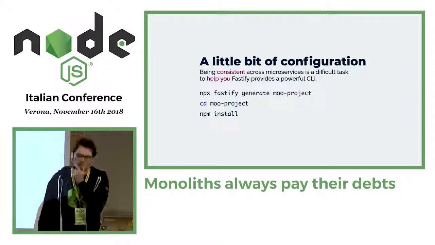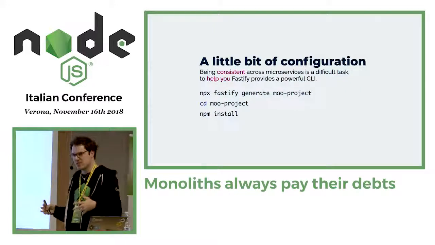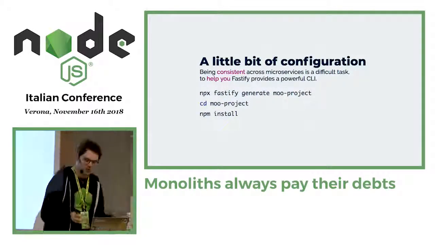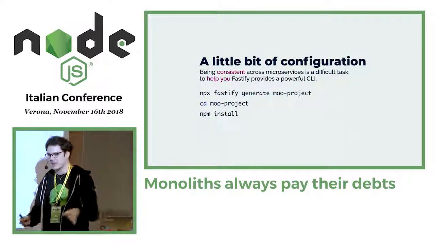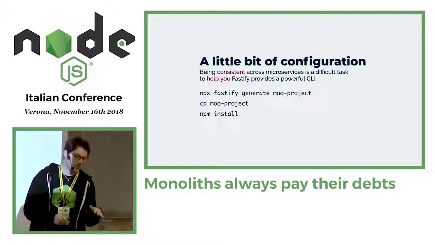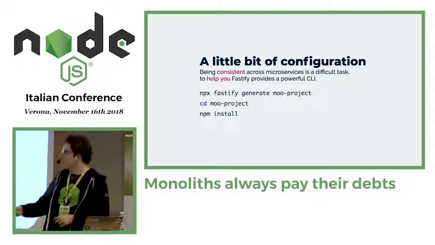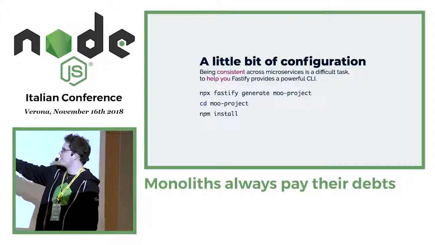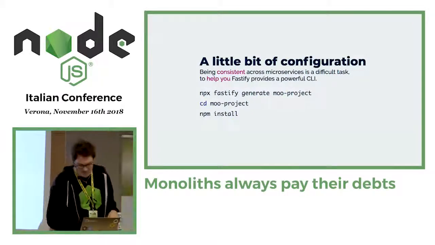So, a little bit of configuration for our project. If you are building a microservices system, you probably will have many teams, different code conventions, different ways to create directories, files, testing, almost everything. So to help you with this, we have built a powerful CLI, I hope. You can install it with npx fastify generate and the name of your project, then go inside your directory and install everything.